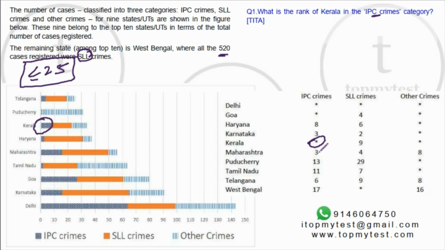We know the rank of Karnataka and Maharashtra. Both of them are ranked 3. Karnataka is higher, Maharashtra is also higher. So Kerala will be ranked after 3. Because there are 2 3s, Kerala will be 5, 6, 7 or something like that. Now let's look at what else we know. We know Telangana is ranked 6. Now Telangana is lesser than Kerala for sure. Right? Which means Kerala will be ranked higher than Telangana. Telangana is ranked 6. Kerala has to be ranked 5.